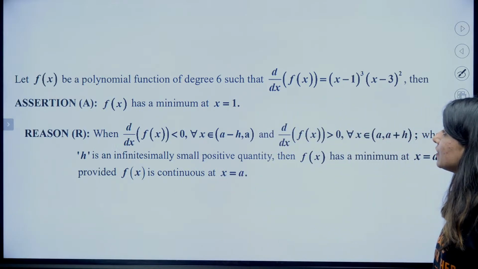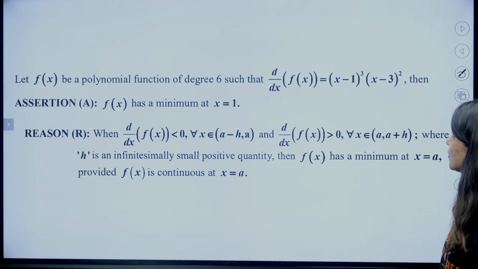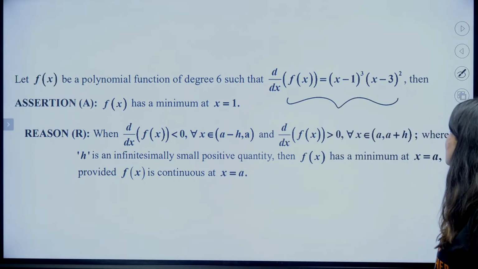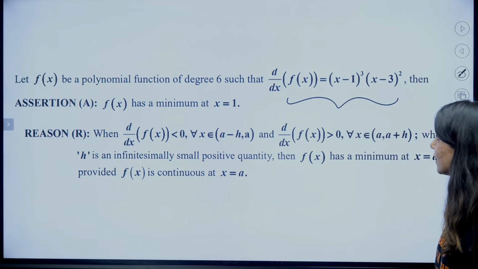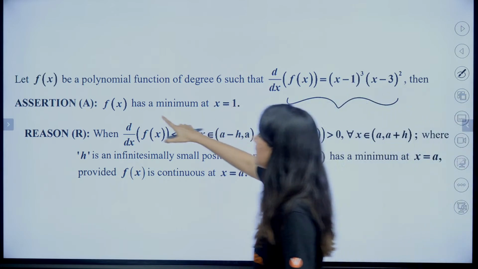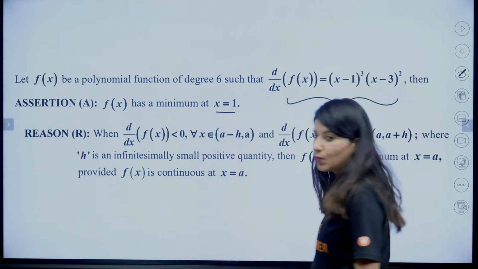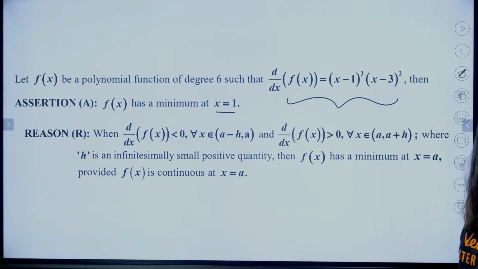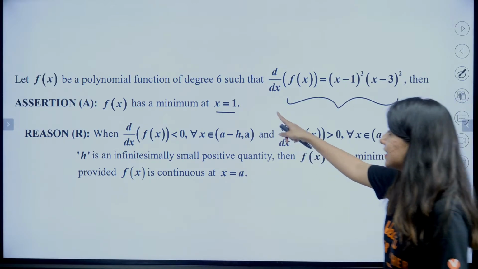f(x) is a polynomial function of degree 6 such that d by dx of f(x) is equal to (x minus 1) cube (x minus 3) whole square. Okay. This is your statement. Assertion says that f(x) has a minimum at x equals 1. Assertion says that it has a minimum.